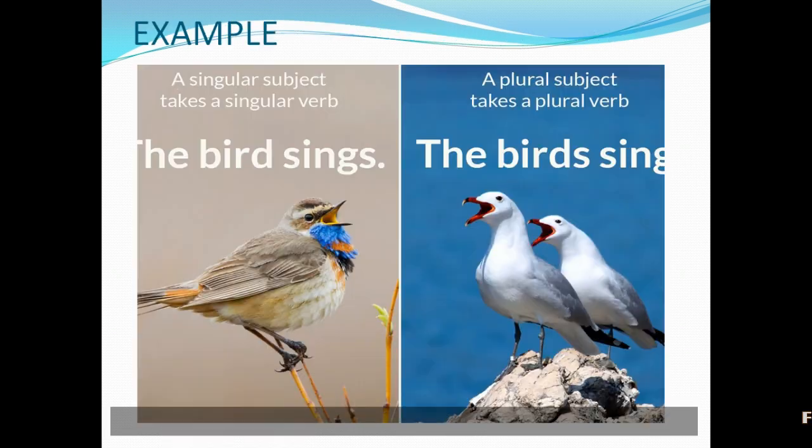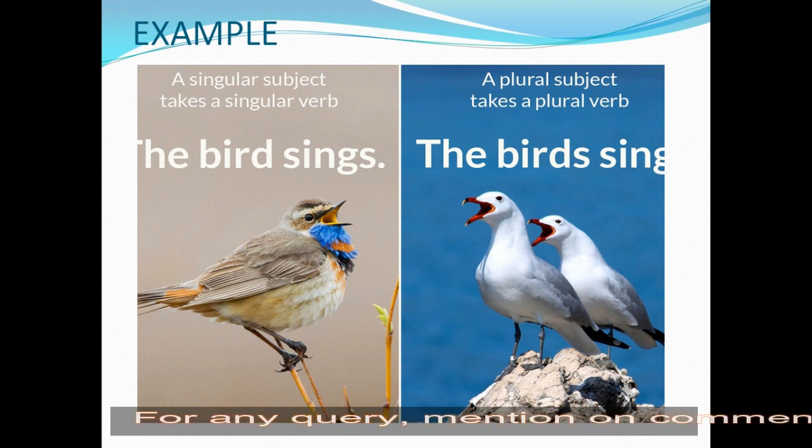Okay, then next. See here on an image. A singular subject takes a singular verb. See, the bird sings. Only one bird is there, so the bird sings. And here more than one is there, so they are together doing the singing. So it comes under plural verb. Okay. The birds are singing.